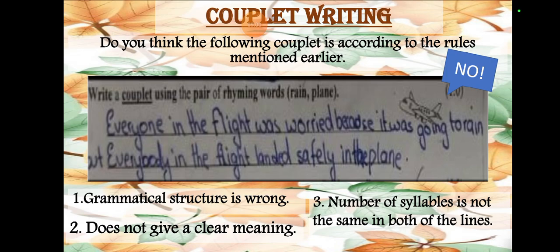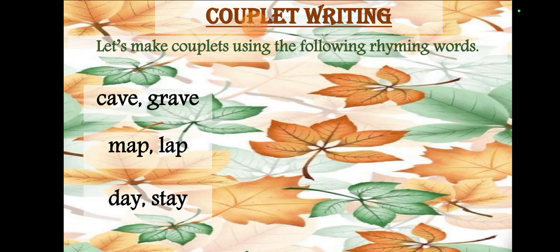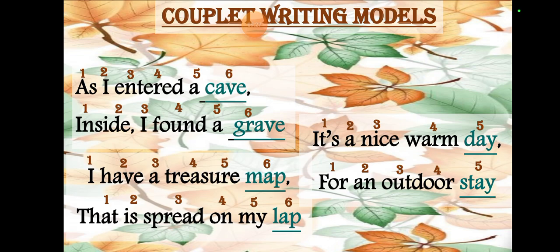Then, do you think the following couplet is according to the rules mentioned earlier? Look, everyone in the flight was worried because it was going to rain out. Everyone in the flight got safely in the plane. It's not, because the grammatical structure is wrong, it does not give a clear meaning, and the syllables are not the same in both lines.